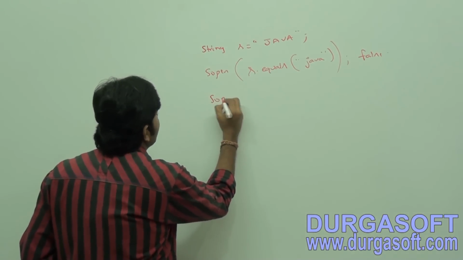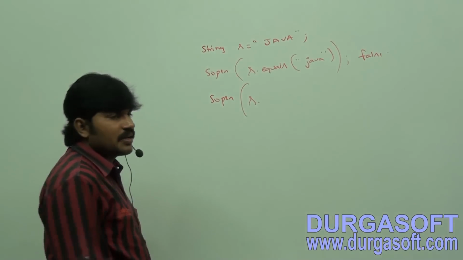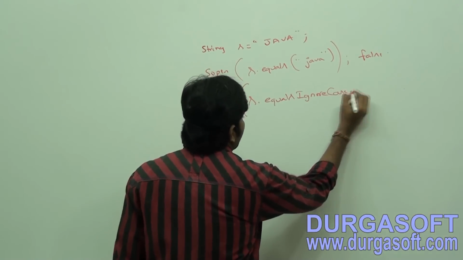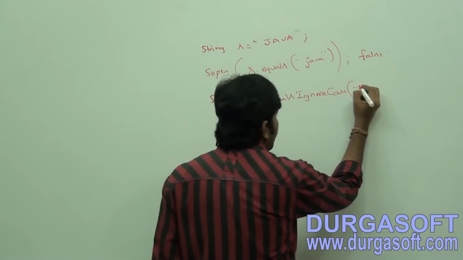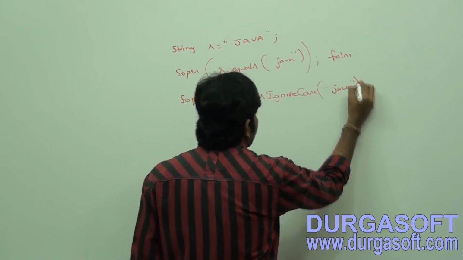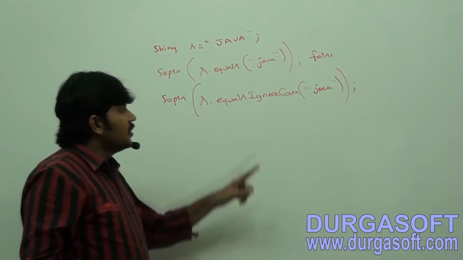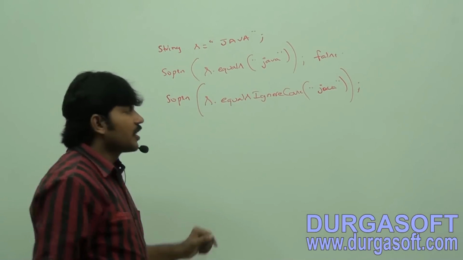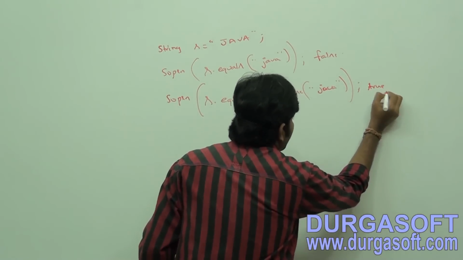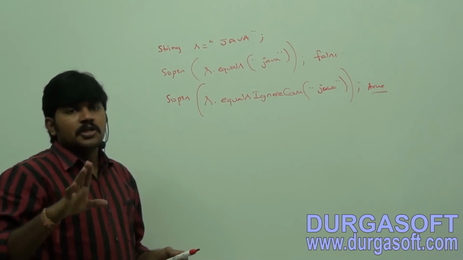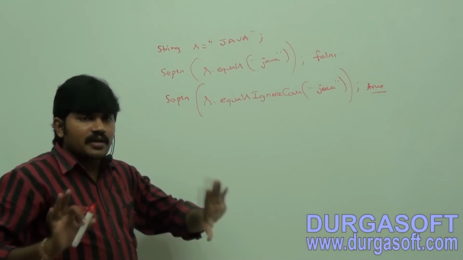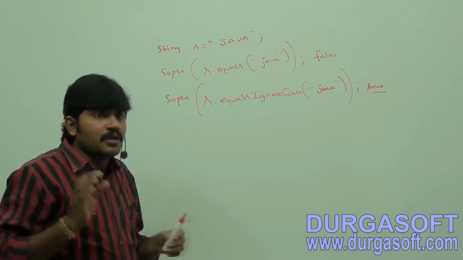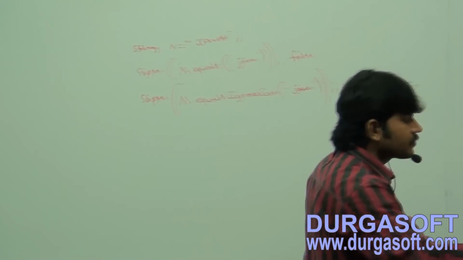Then a specially designed method is there for the string: S dot equals ignore case of Java. Same thing, nothing more. Now with equals ignore case, case is not required to worry about. Only content you have to check. Can you tell what answer we are going to get now? True, right? The equals method is the generalized method which is applicable everywhere, but the equals ignore case method is applicable only for the string concept, right?